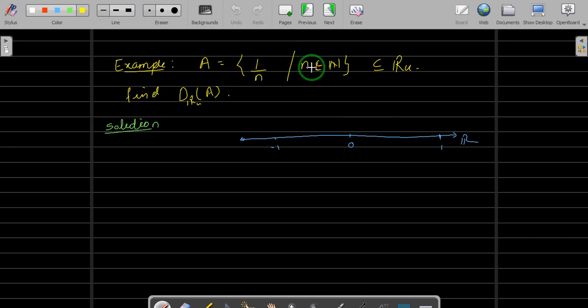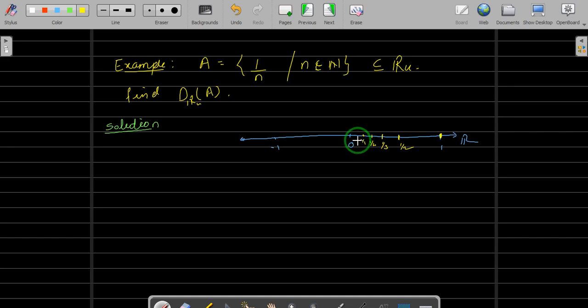When n belongs to the natural numbers, the first point will be 1. So one of the points of this A will be here, then 1/2, then 1/3. Let us write 1, 1/2, 1/3, then 1/4, 1/5, and as n goes to infinity, 1/n goes to 0. So as you go for a large n, it will go towards 0. But remember, it will never be equal to 0.